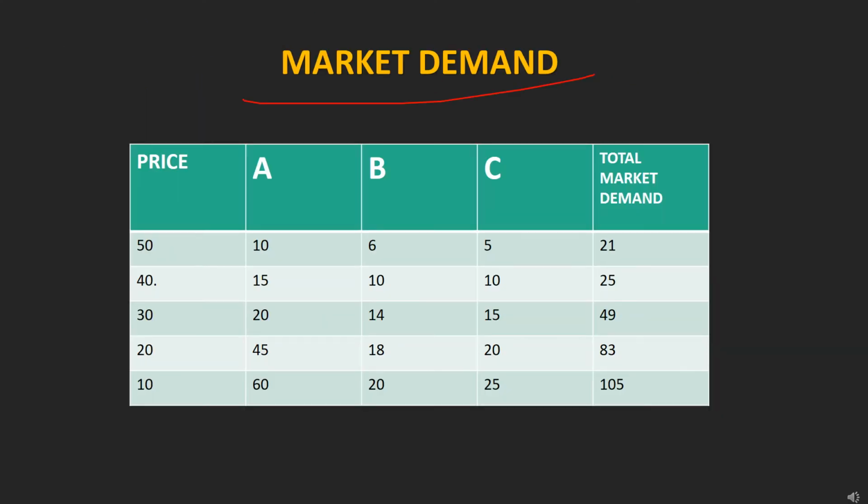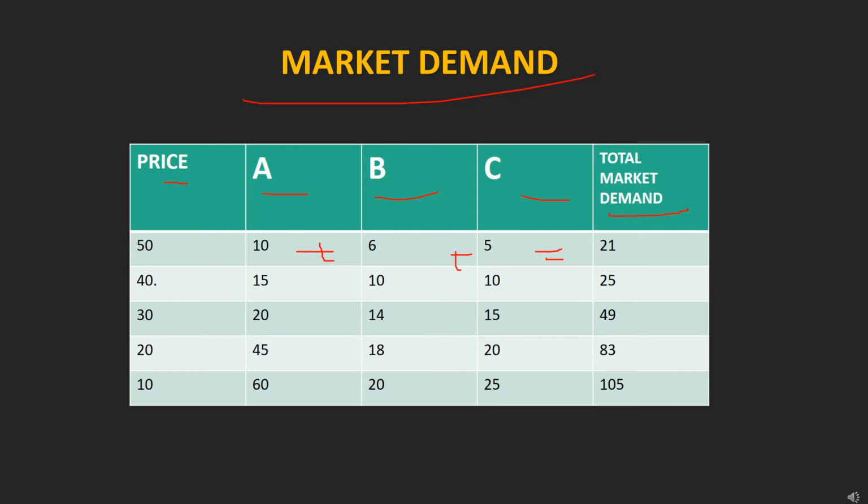Market demand. What is market demand? Market demand is just a demand demanded by more than one consumer. So this is market demand, demand of the whole market. There is price, there are three consumers A, B, C, and total market demand. To get total market demand, we have to sum A, B, and C's demand. So we will get total market demand.